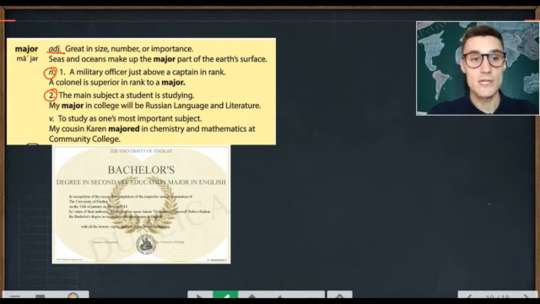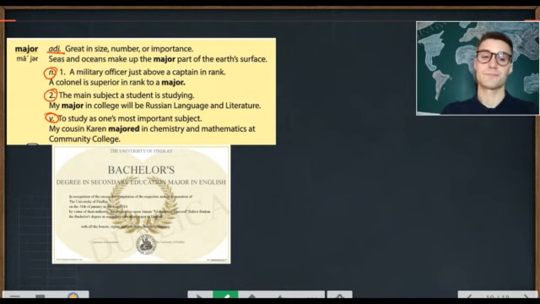Now, to major, you can major. It has a verb meaning also. To major is to study as one's most important subject. So while you are studying your most important subject, you are majoring. My cousin Karen majored in chemistry and mathematics at community college.